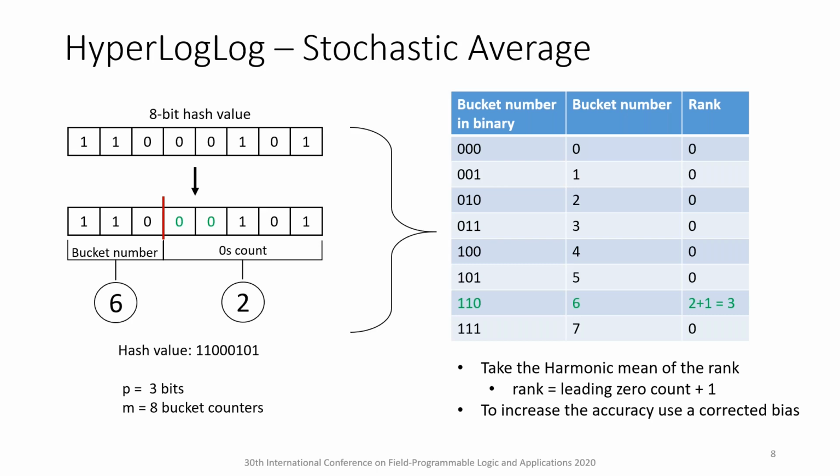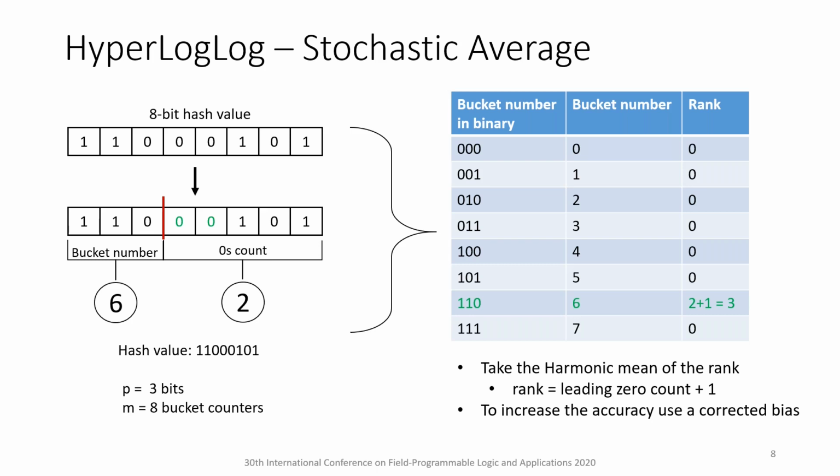Consider an 8-bit hash value shown on the slide. Here the precision parameter p equals 3 bits and therefore m, that is the number of bucket counters, is 8. The first 3 bits act as a bucket number or bucket index and the rest of the hash bits are subjected to the leading zero detection. In this example, the leading zero count is 2. Therefore, the rank is 2 plus 1 equals 3, stored in the array of bucket counters with index 6.